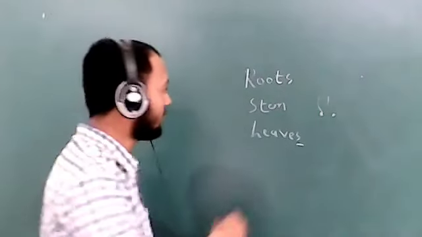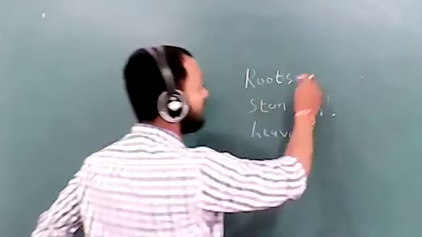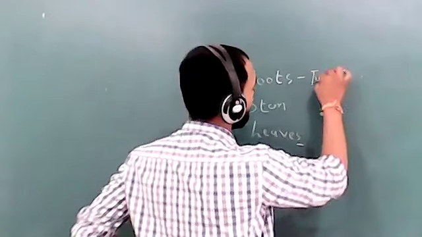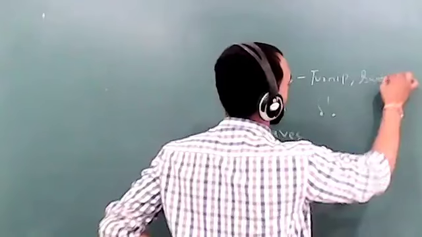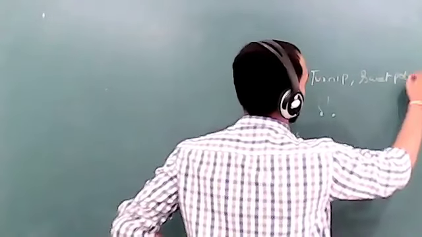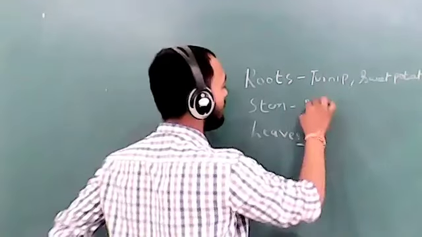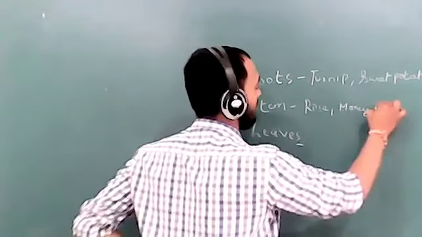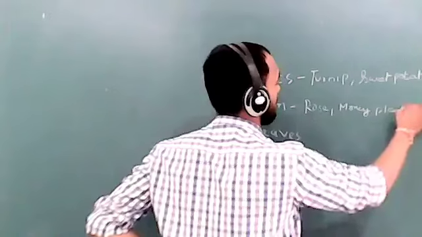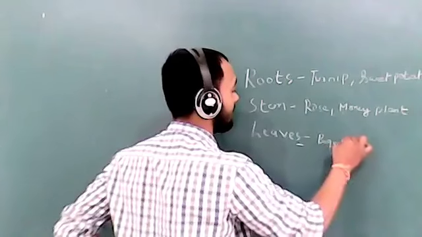So, students, you have learned and revised the chapter. From the roots: turnip, sweet potato. From the stem: rose, money plant, and sugarcane. From the leaves: begonia, bryophyllum.